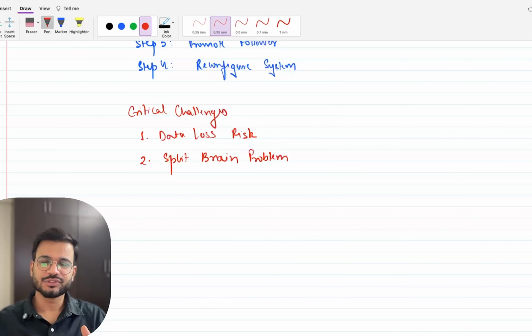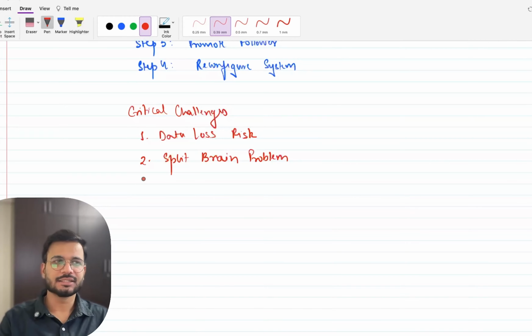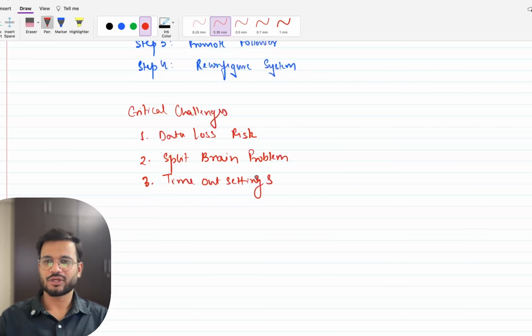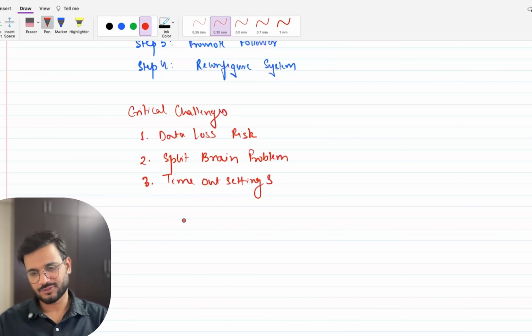To solve this, we can use a technique called fencing. Whenever the old leader comes back up and decides it is the leader, it is forcefully shut down. Third can be timeout settings. If the timeout setting is too short, then there can be false alarms or unnecessary failovers.